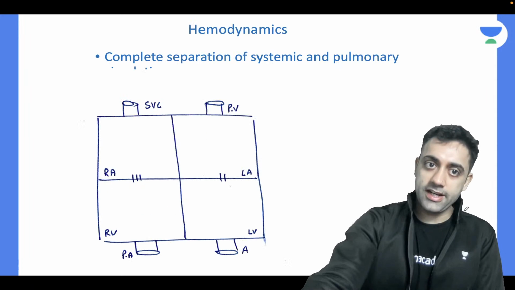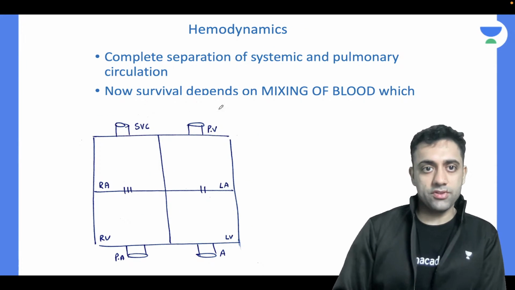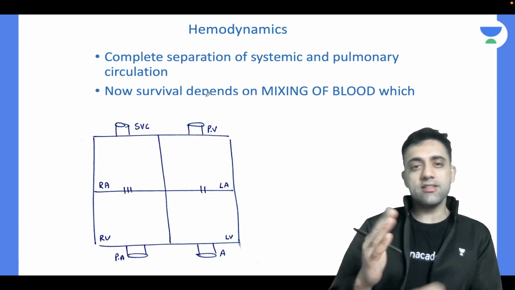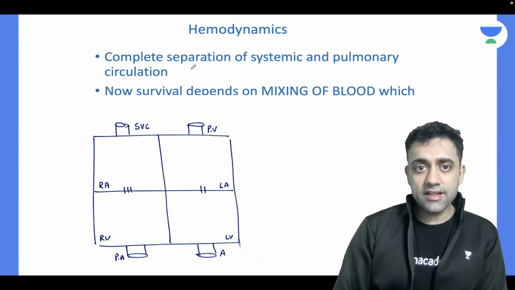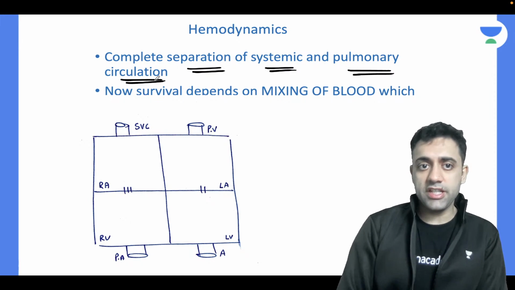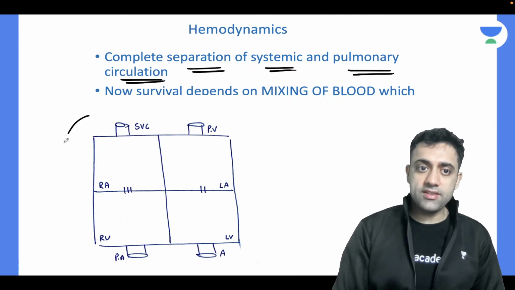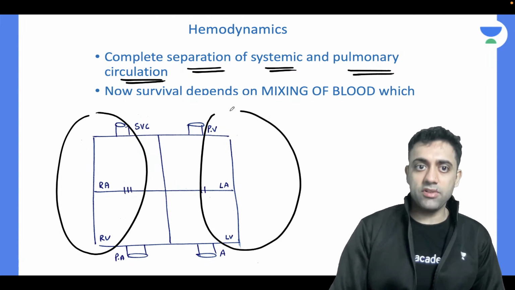Okay, so that you should know. Perfect. Yes, this part is over. So now can we understand these lines? Is there a complete separation of systemic and pulmonary circulation in TGA? Yes or no? Is there a complete separation of the systemic and the pulmonary circulation?